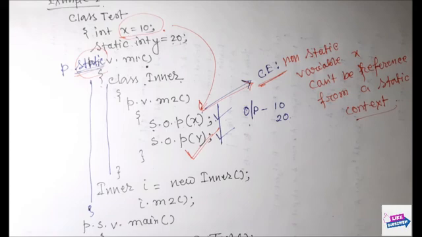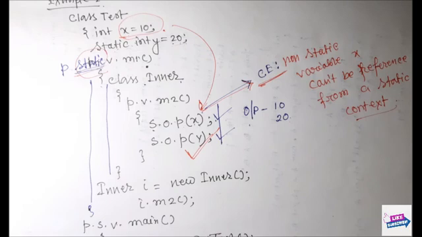So, in this lecture I have discussed what is an inner class, what is a method local inner class, and what is the purpose of a method local inner class. Whenever we declare a class within a method, this class is called a method local inner class.